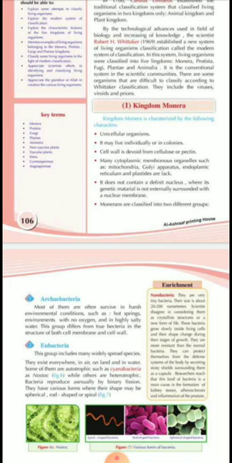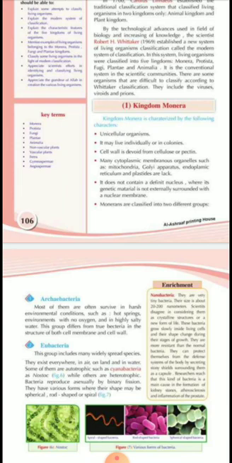How about the eubacteria? They are more widespread than the previous one because they can live in the air, on land or soil, and in water too.